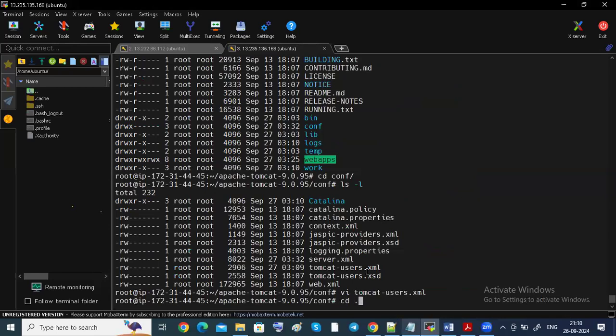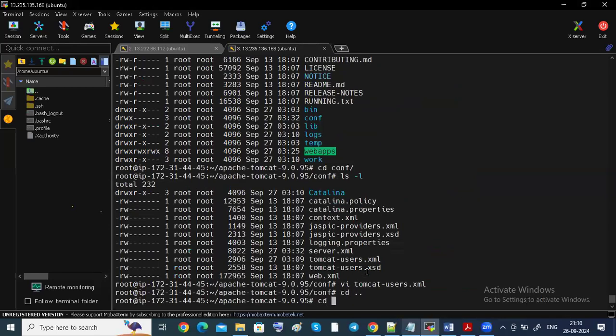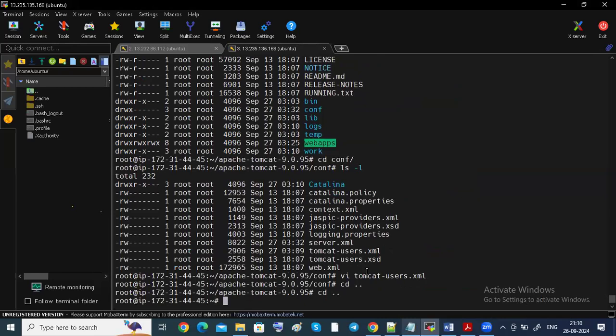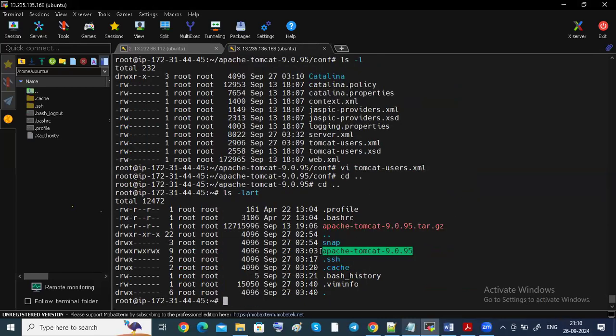See, for example, I came out here. These are the full permissions I gave. There are three types of permissions: user level, group level, and other level. Here I gave read, write, execute for each. Now I'm going to change this with chmod. Only at user level I'm giving full permissions, and the remaining I didn't give. This is the folder, you can see.